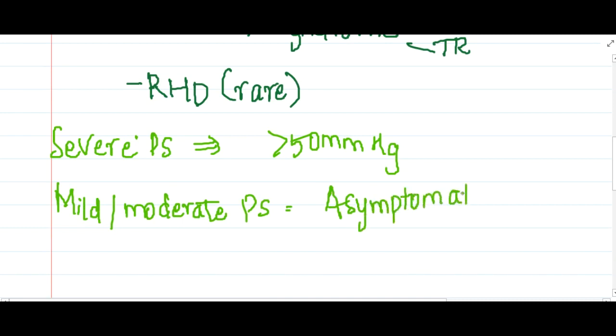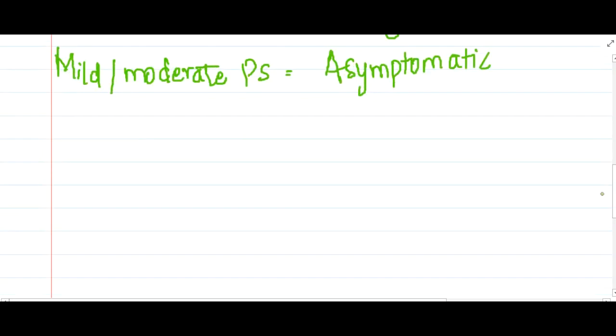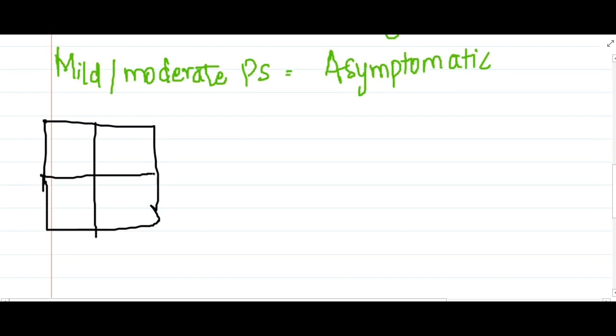So if you examine the patient, what is happening in pulmonary stenosis? This is the stenosed valve, and the blood has to go into the pulmonary artery, but the pulmonary valve does not open properly.